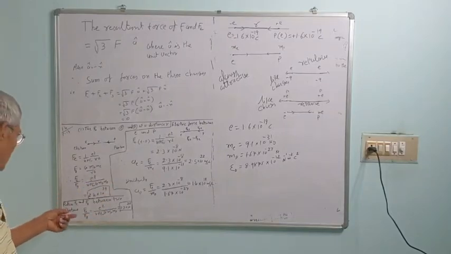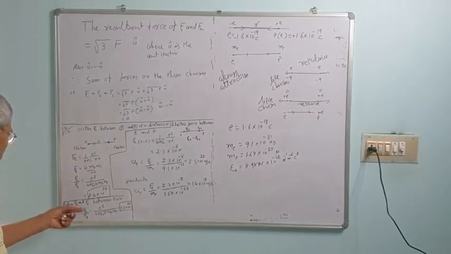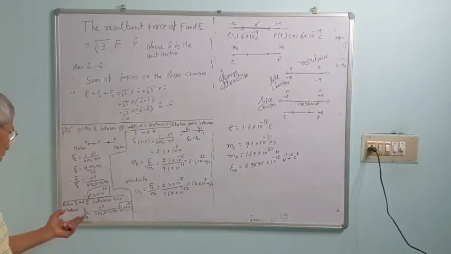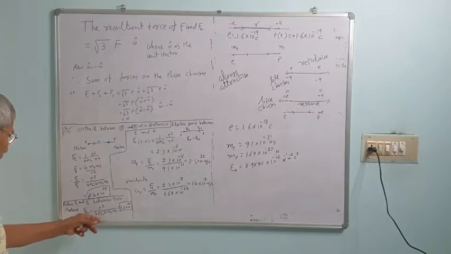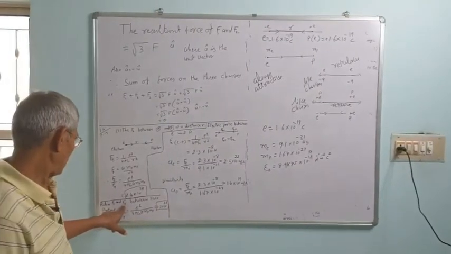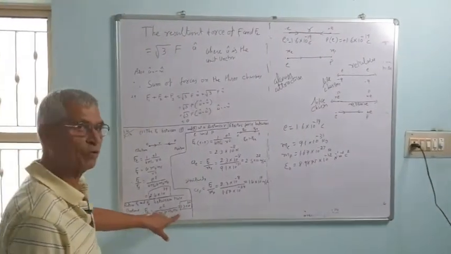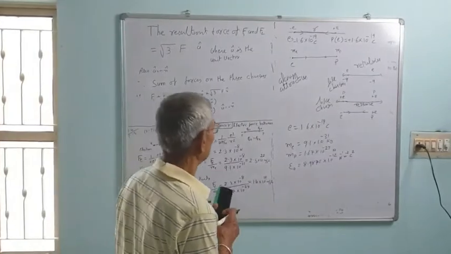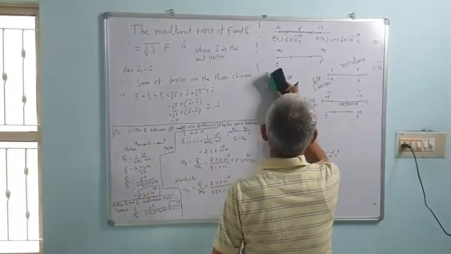Now let us take the ratio between the electric force and the gravitational force between two protons. Using the same equation, Fe upon Fg is equal to e square upon 4 pi epsilon 0, only the difference is that instead of the mass of electron, we have to take the mass of proton.